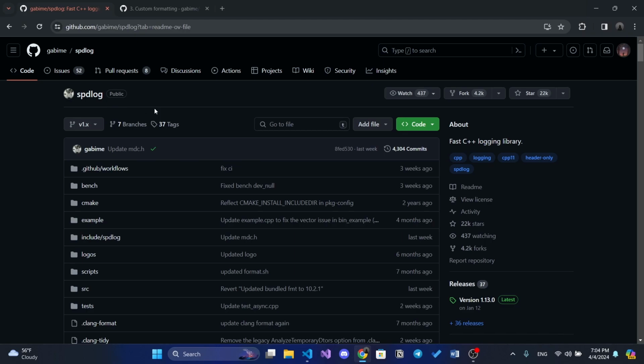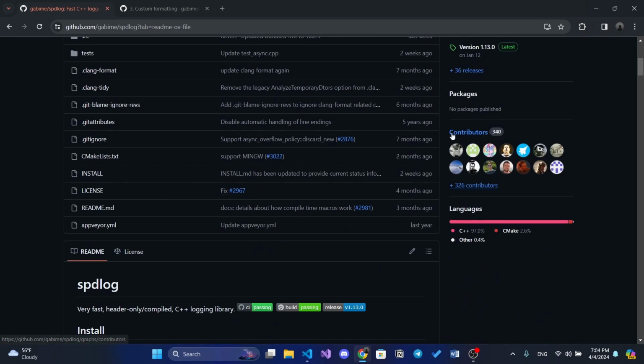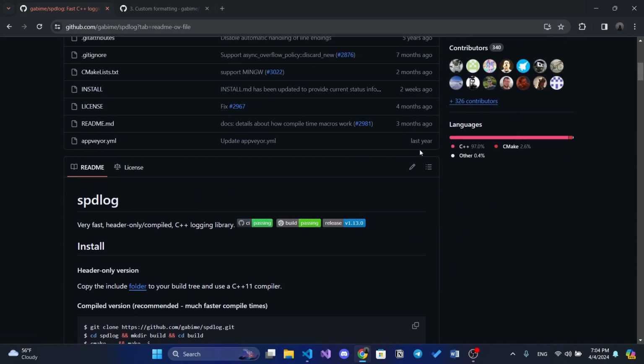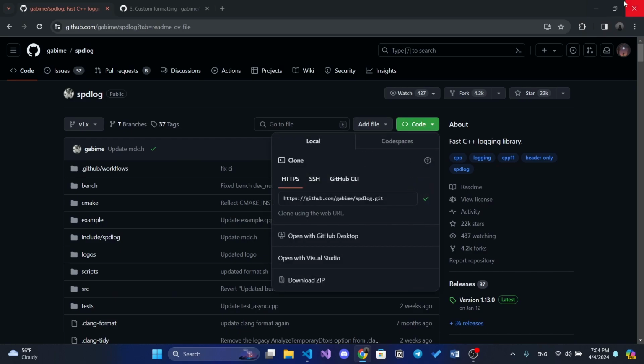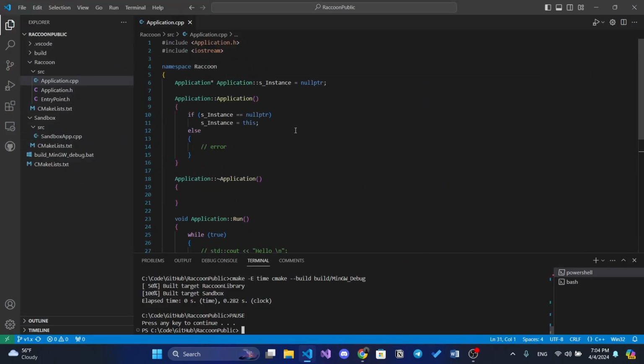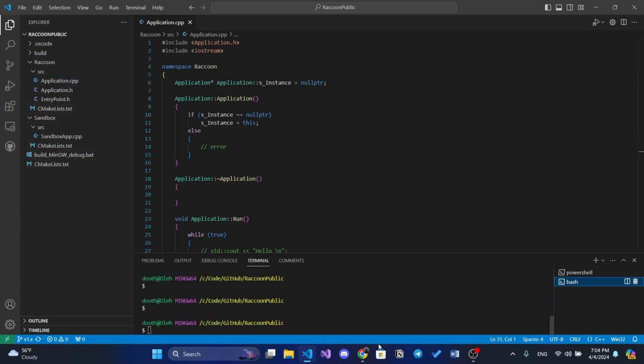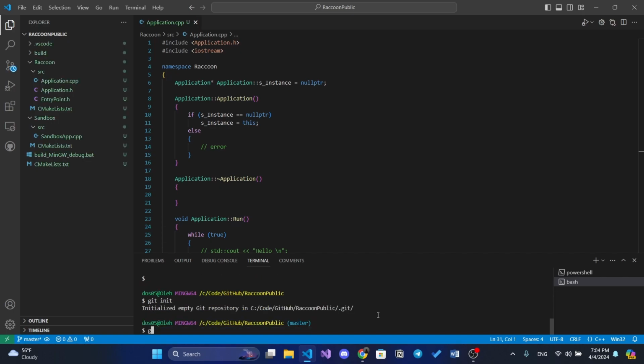I don't know why I always talk like that, but it's just spdlog. So we will use it. We will add it as a submodule. Let's copy this link, and we also need git. So git init and git submodule add, then this link, and the actual location where we want this to be.